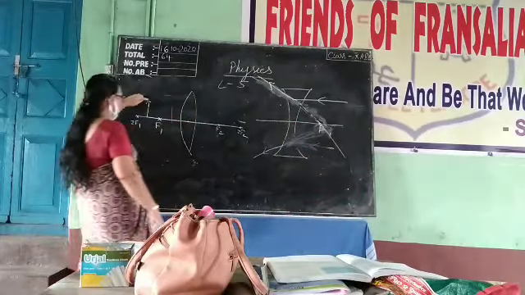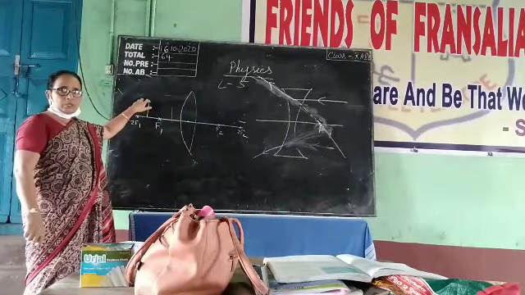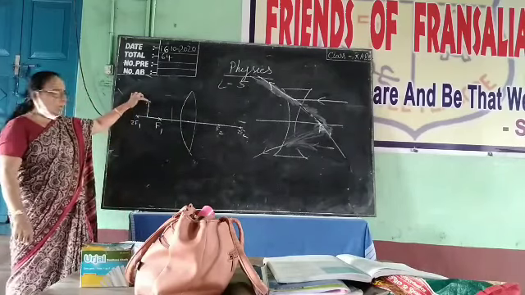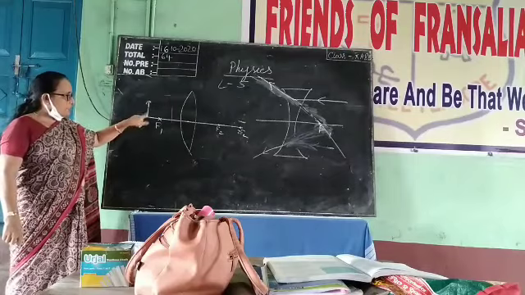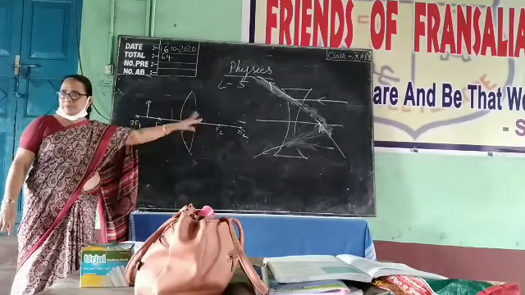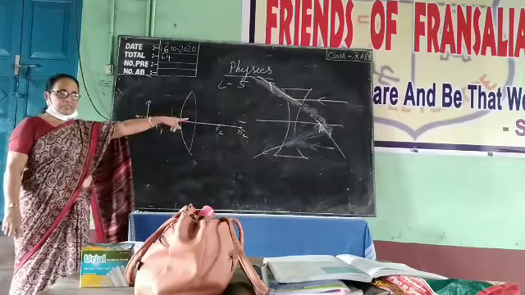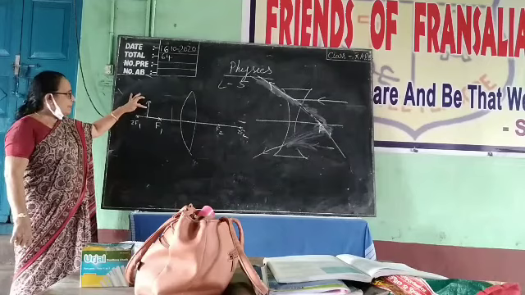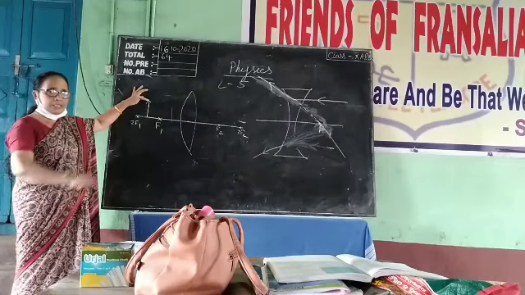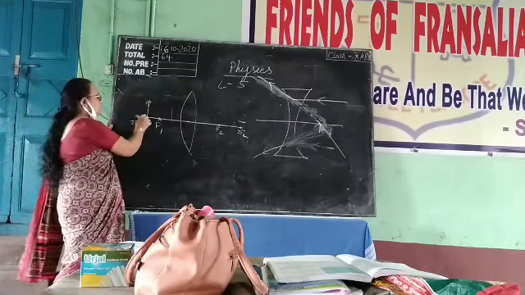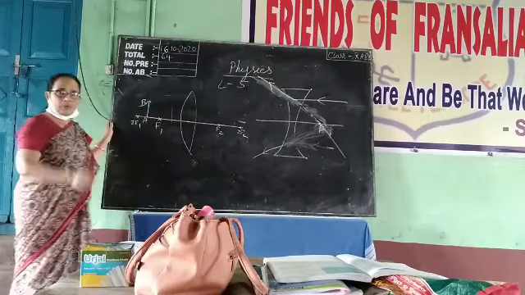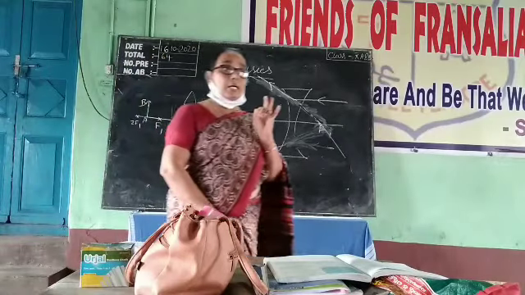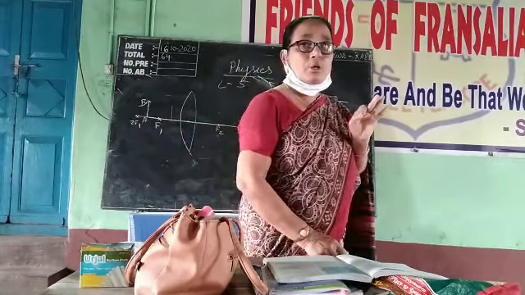From one point, you can draw many lines, from any of the points, but it is easy to get the image of this top point. This point's image will be on the principal axis only. This down point's image will be on the principal axis. From any other points you can draw the rays, but better we draw from the top one. So we will get the image of this top point. If we name it AB, we will get the image of one point. Both the refracted rays will be passing through one point. That point will be the image of B.